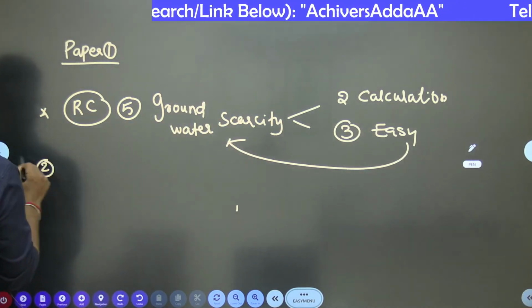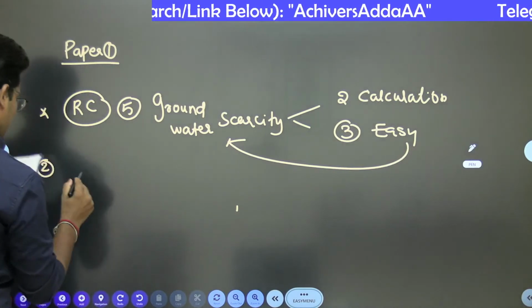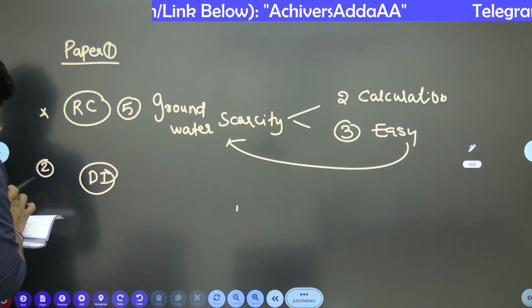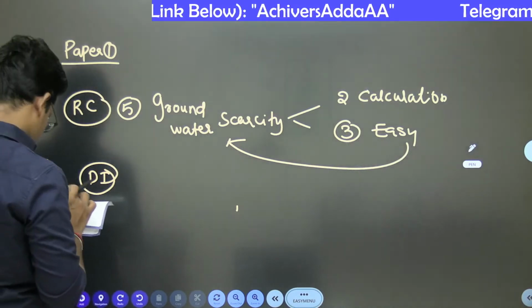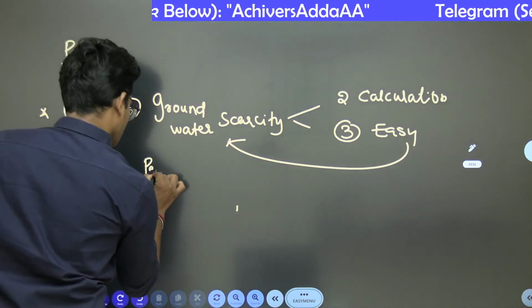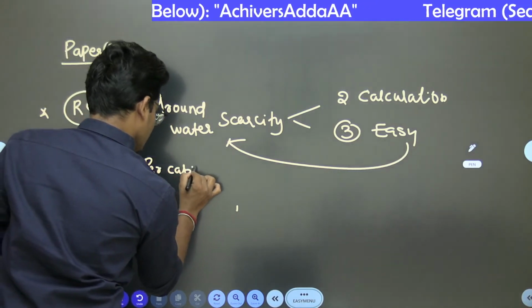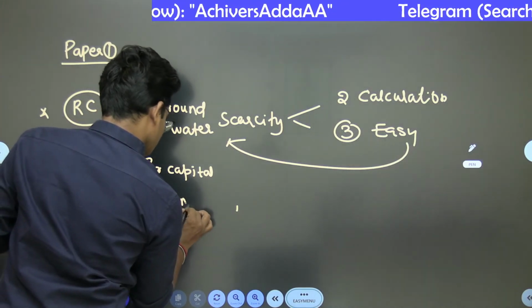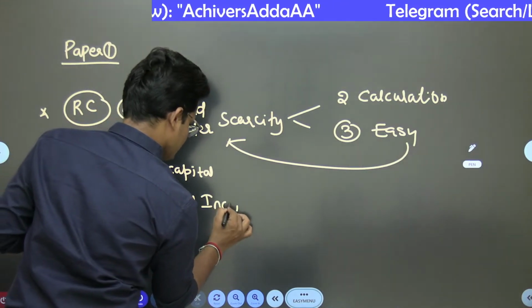Number 2 is data interpretation. The data interpretation was related to national income, per capita and national income. This is similar to a previous year question only.